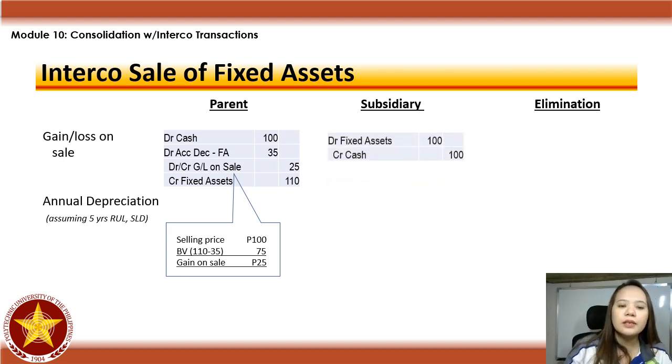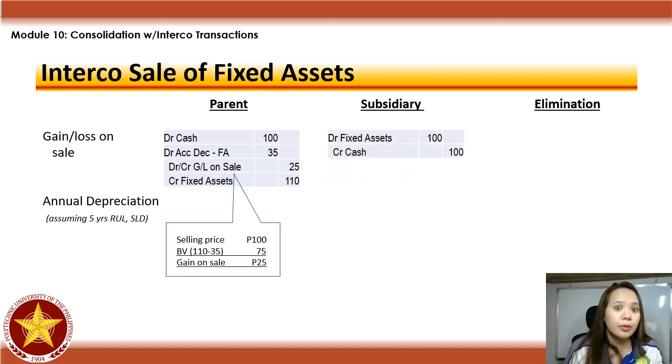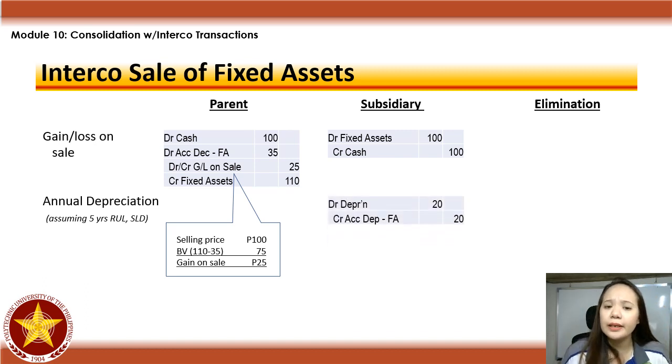Sa libro naman ni subsidiary, ang entry mo dyan, kung magkano mo binili, debit fixed assets, credit cash 100. So, I just use the fixed asset account kasi pwede yung PPE, pwedeng investment property, pwedeng other asset. So, generic na lang, fixed assets. And then, syempre, ang gumagamit na yan, si subsidiary.